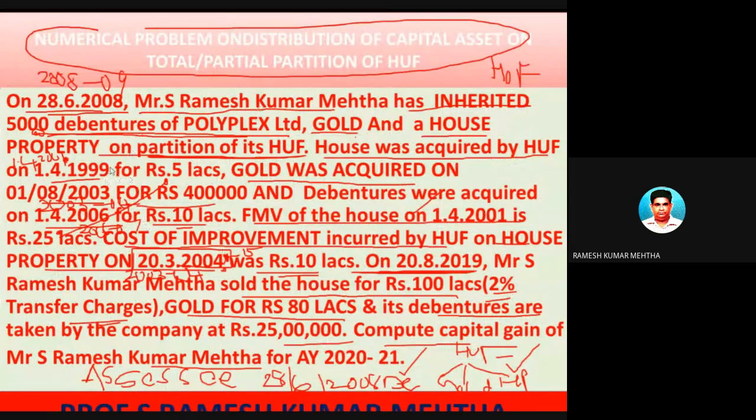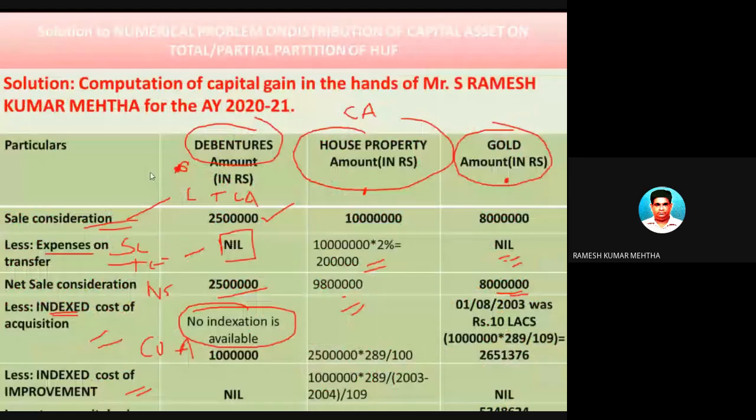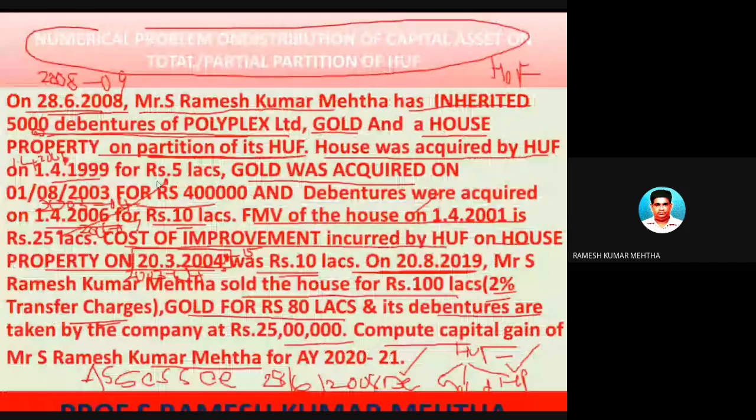They have purchased these assets, which is debentures, on 1/4/2006 for rupees 10 lakhs. So 10 lakh rupees is the cost of acquisition.